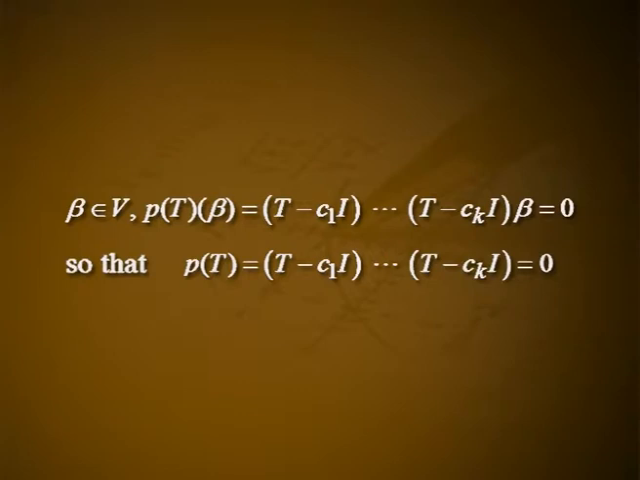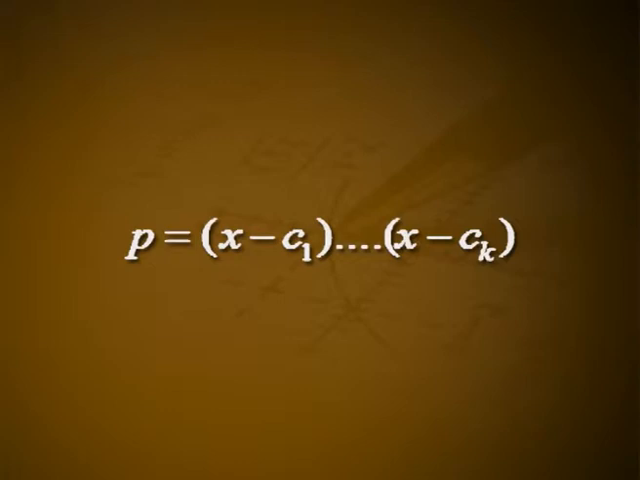Since T is diagonalizable, there is a basis for the space V which consists of characteristic vectors of T. Hence, for any beta belonging to V, P(T) beta equals (T minus C1 I) etc. (T minus Ck I) beta equals 0. So P(T) equals (T minus C1 I) etc. (T minus Ck I) equals 0, the zero operator. Hence, the minimal polynomial for the diagonalizable operator T is a product of distinct linear factors.